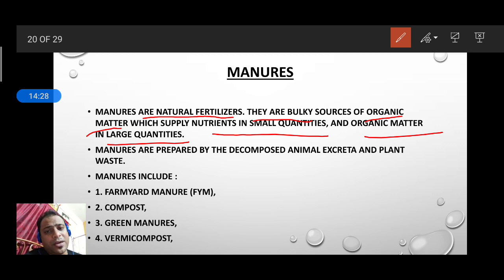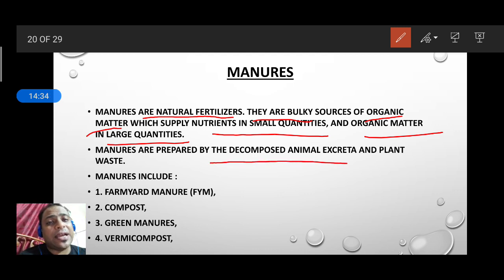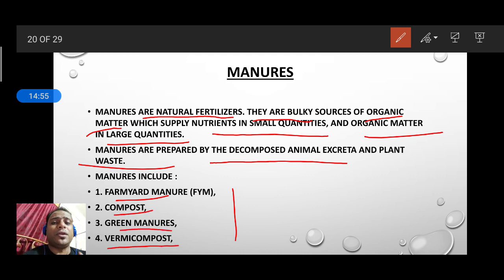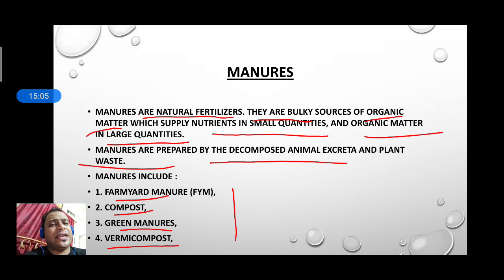So how are they prepared? They are prepared by decomposing animal excreta and plant waste. If this excreta and plant waste are converted into nutrients, then it will be helpful for the plant. We can classify these manures into four types: farmyard manure, compost, green manure and vermicompost. Understood? So one by one we'll see how this can be done.